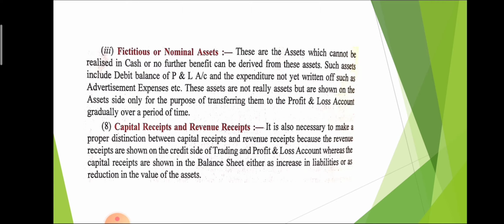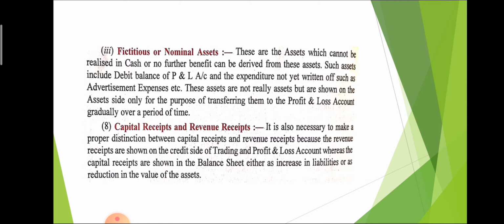These are assets which cannot be realised in cash, and no further benefit can be derived from them. So that is treated as a fictitious asset. It means these types of assets cannot be converted into cash, and there is no further benefit.